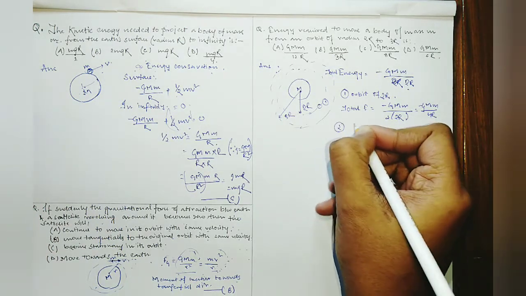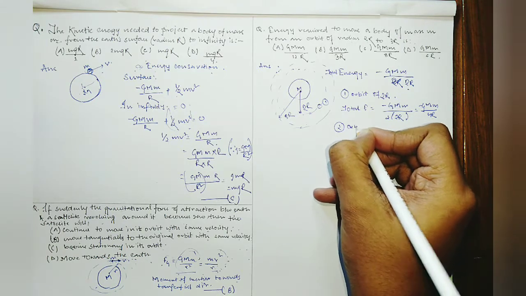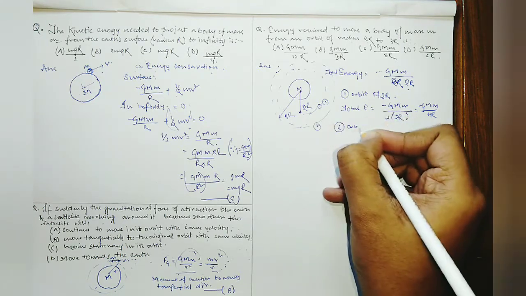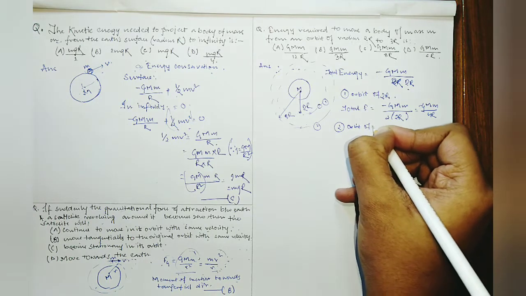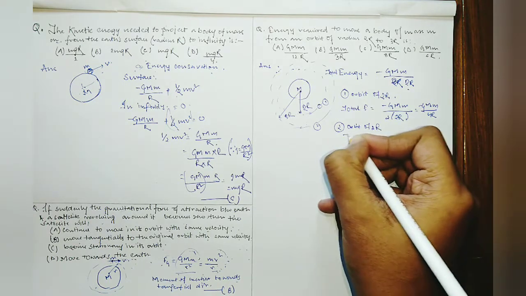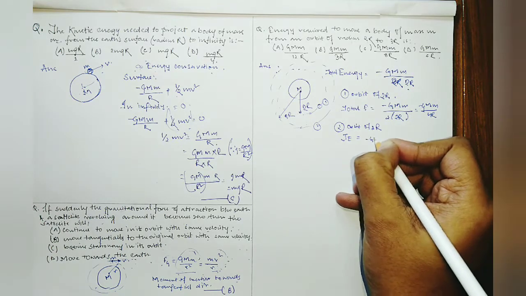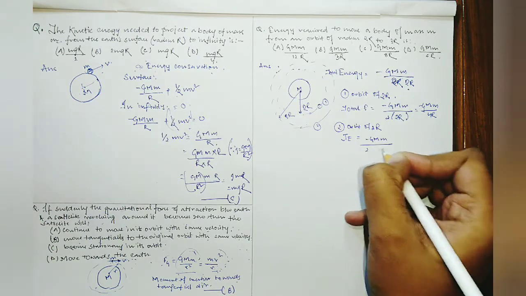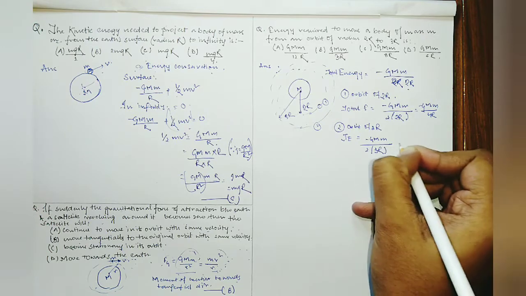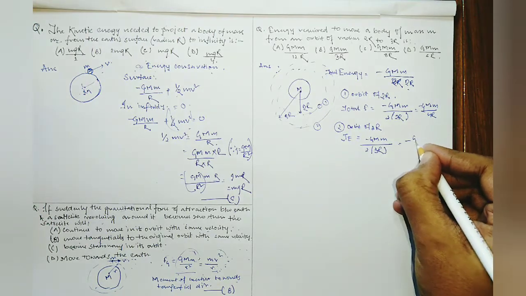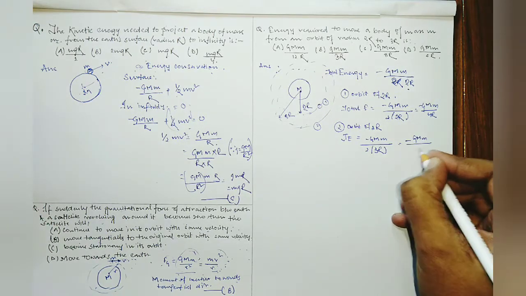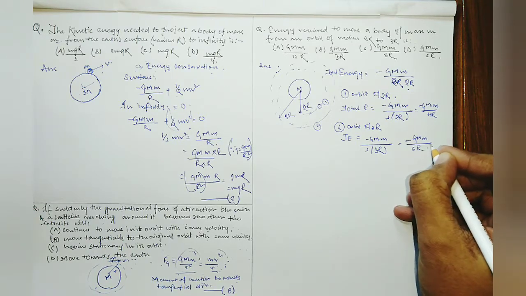For the second orbit, of radius 3r, total energy will be equal to minus GMm by 2 into 3r, so this is minus GMm by 6r, right?